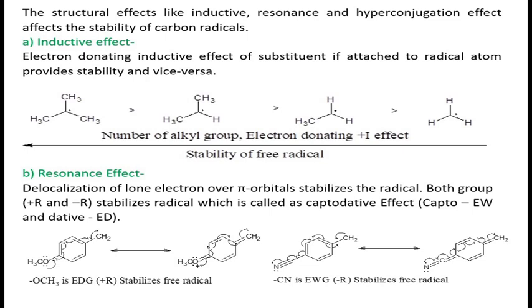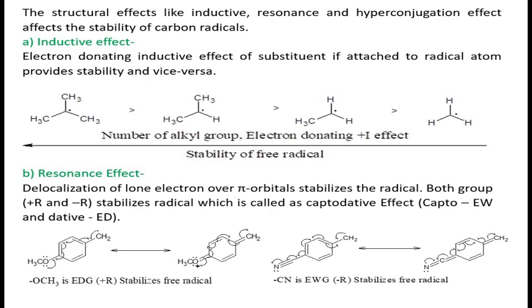In the first one, the radical carbon is attached to the 3 methyl groups. In second one, a radical carbon is attached to 2 methyl groups. In third one, attached to the 1 methyl group, and in last one there is no methyl group. The radical carbon is attached to the 3 hydrogen atoms.